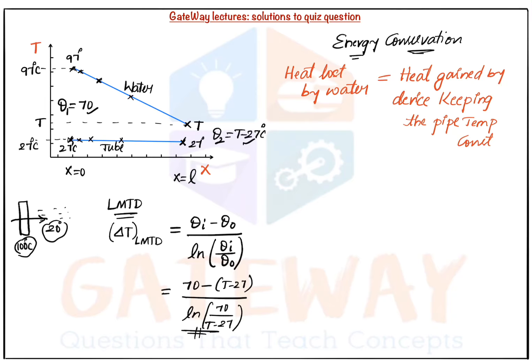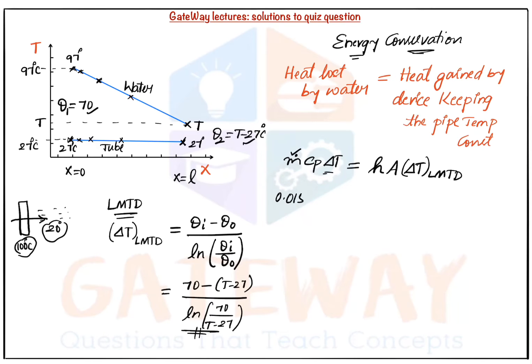Now we'll apply heat balance. So what is the heat lost by water? Nothing but m Cp of water into delta T, this is the change in temperature of water, that is equal to heat gained. So how will the heat be interacted with the outer device? It should be done by convection process only. So for convection, we are given the convection heat transfer coefficient, and also the area of the pipe will be known, into delta T, but here the delta T is delta LMTD, right? So mass was known, but here actually it is mass flow rate, so m dot.